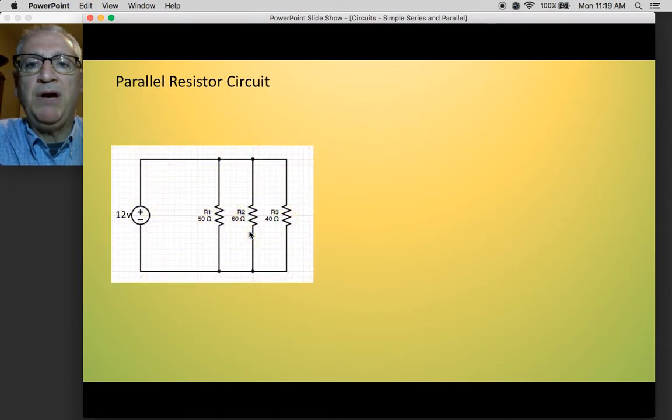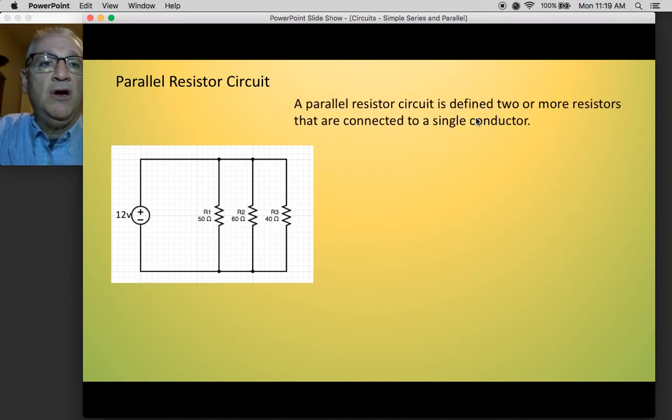Now, what do I do with parallel circuits? Parallel circuits look a little different. Parallel circuits are defined as 2 or more resistors that are connected to a single conductor. So if we take a look, here's the conductor coming in, goes across the top, and you have these things literally drawn in parallel, just like you would in mathematics. And you have a conductor coming across the bottom back here.